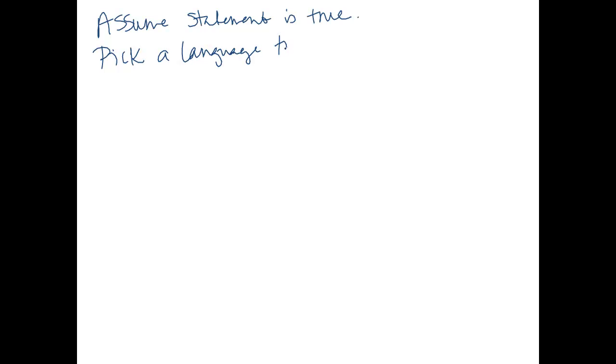Okay, so first, let's assume the statement is true. Let's pick a language that is Turing recognizable. In this case, we're going to choose sigma star. Okay, sigma star is regular, therefore it's Turing recognizable.